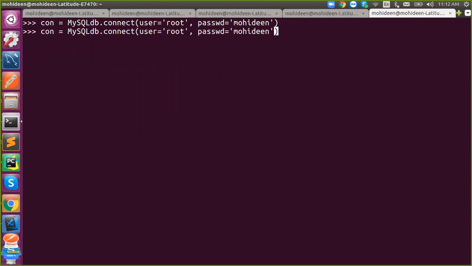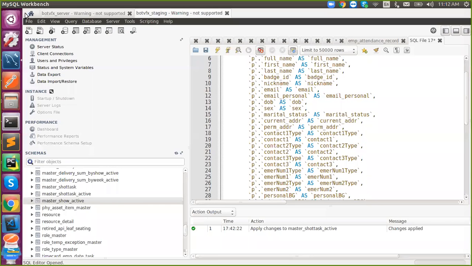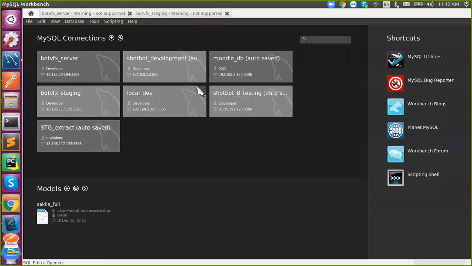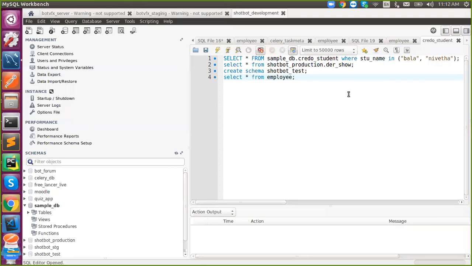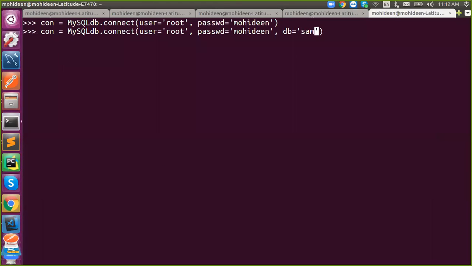And DB, I will not choose a DB. If you want, just say DB and the DB name. So I'm going to say my DB is sample DB. I have initiated the connection, not established it. Once you have initiated, say connection.cursor to establish the connection. Now I've established the connection.